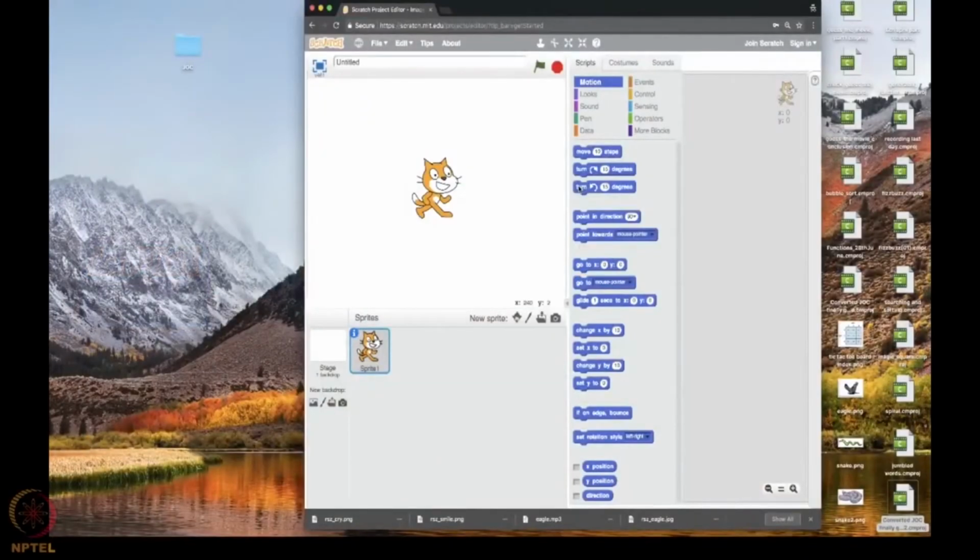Hello guys, hope you would have seen a lot of fun-filled activities that you can do using Scratch. So you would have seen jumping jacks recently. That is nothing but we are using two different images and we are alternatingly displaying them in a smart way that it appears to the user that the person is actually jumping. So something like that, we can do a lot of cool stuff.